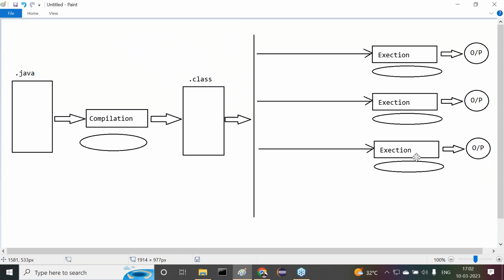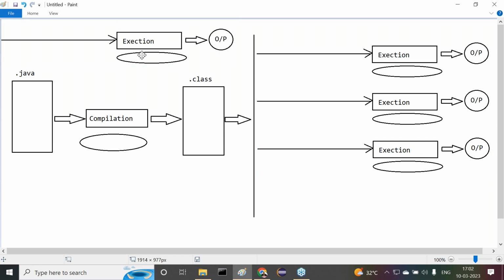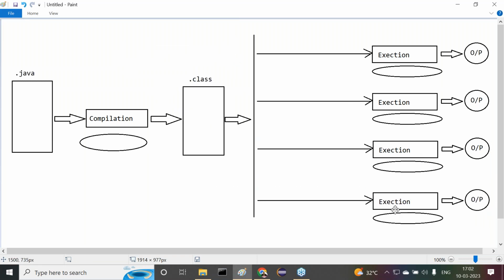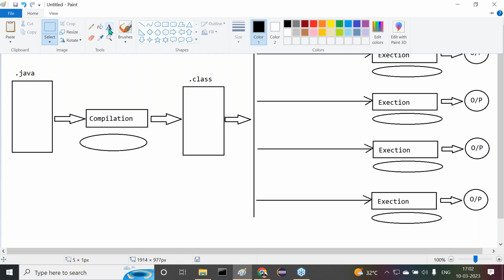This is another execution. And this is another execution. Overall, how many times is execution going on? Tell me, 4 times. Now let me decide my operating systems.